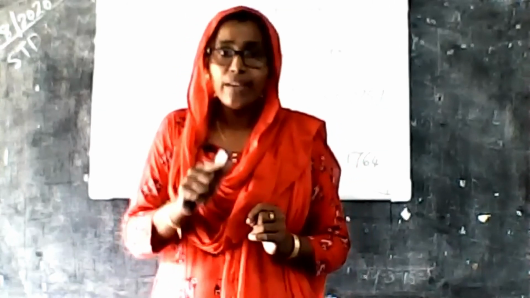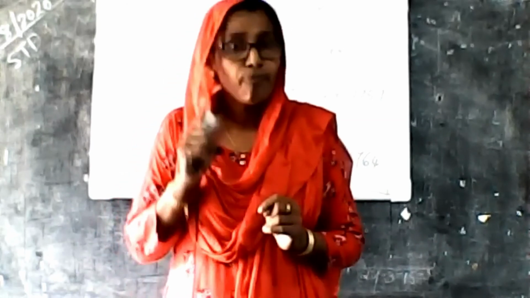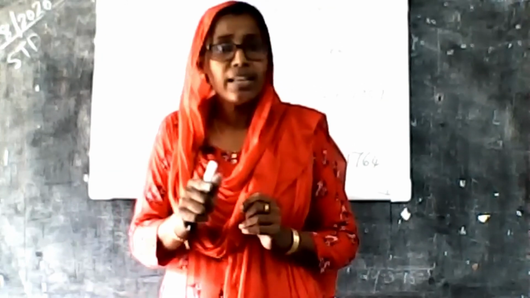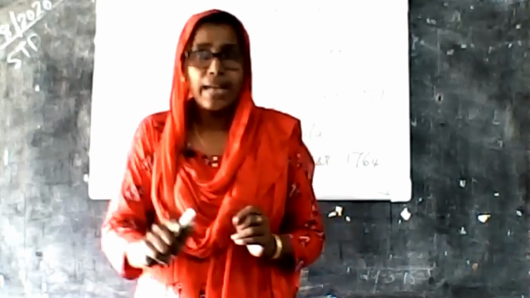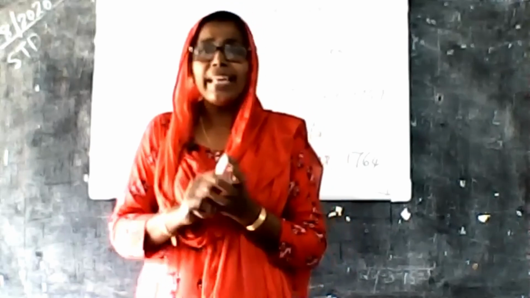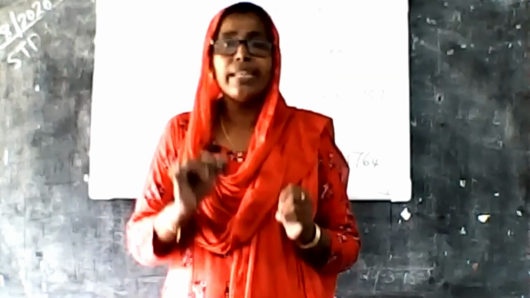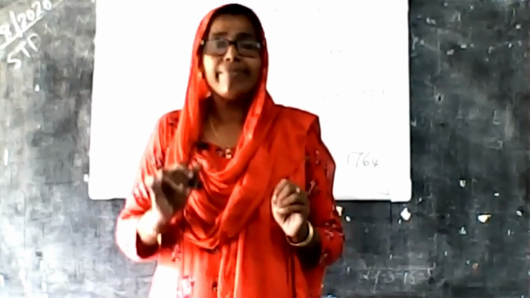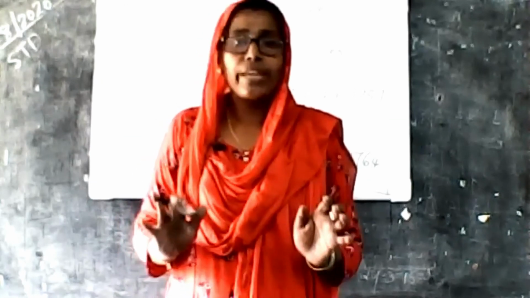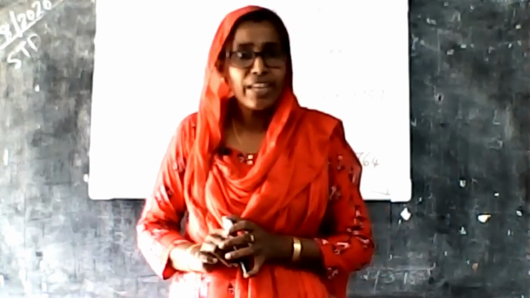They defeated Siraj-ud-Dawla, the Nawab of Bengal, in the Battle of Plassey in 1757. Again they started another war, the Battle of Buxar, in 1764. As a result, the entire Bengal came under their rule. Understood? Okay. Thank you. Read this portion very well and study well.